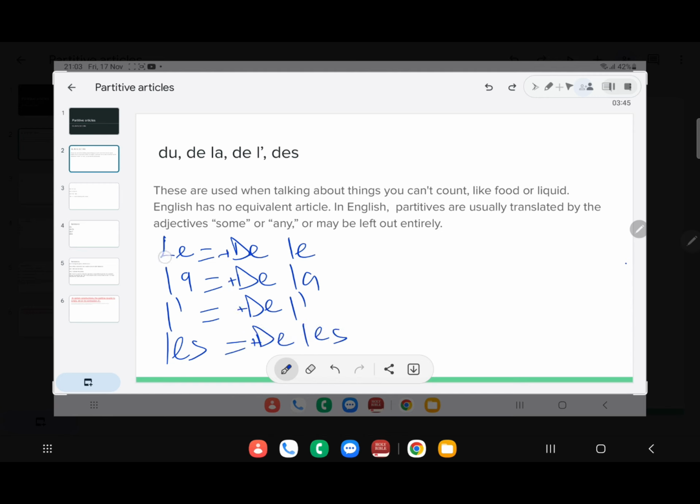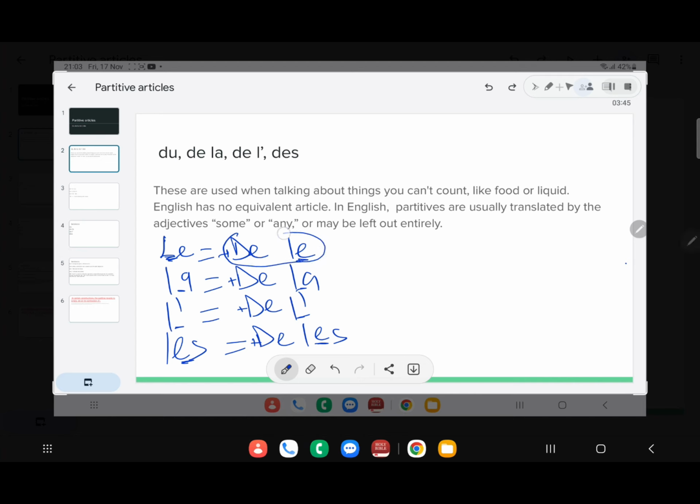So stay with me. Le is for masculine words. La is for feminine words. L apostrophe is for words starting with a vowel. And les is for plural words. There are more rules you have to take cognizance of.